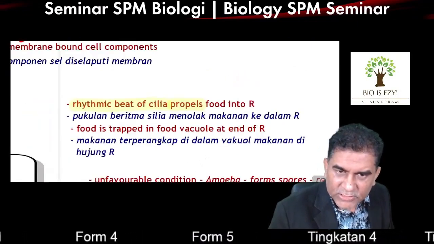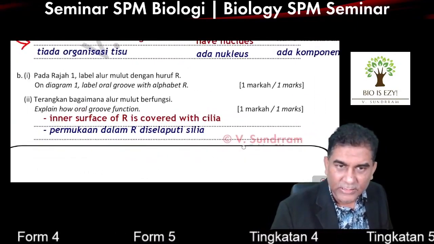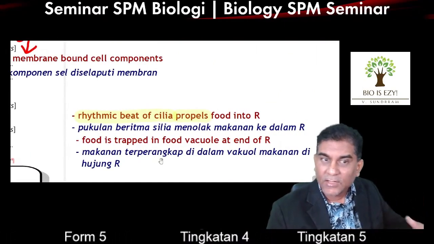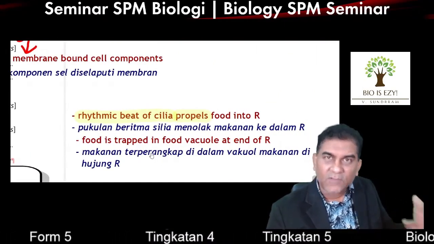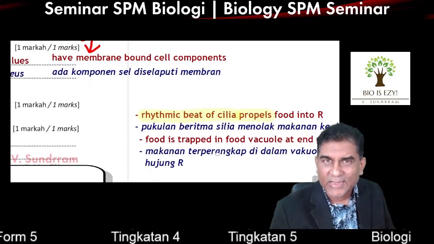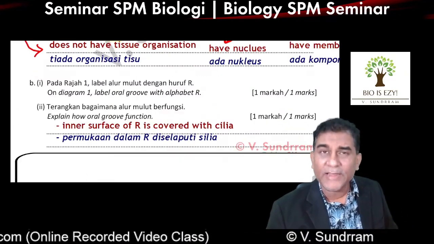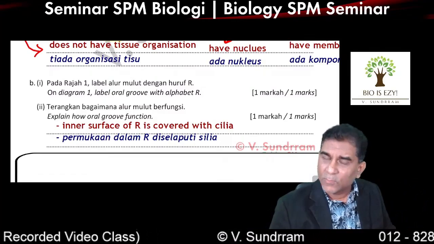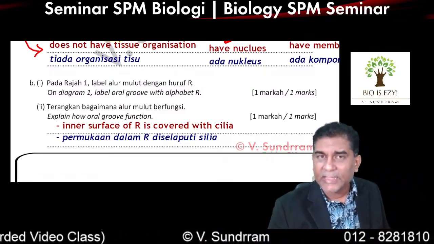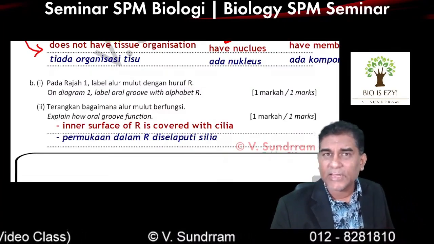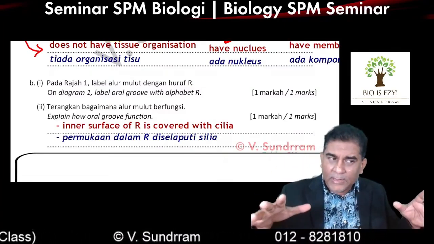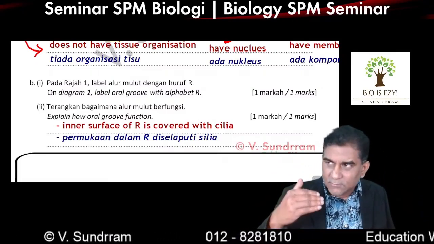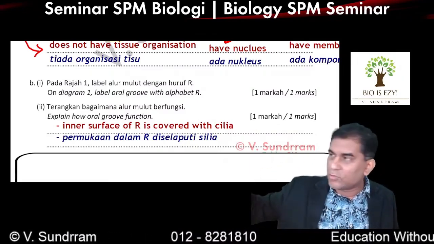But my question to you is, this answer that I'm giving you, inner surface is covered with cilia, rhythmic beat of cilia propels the food into the R, the food is trapped in food vacuole at the end of the R, where did I get all of these answers from? From the diagram. Most of it I got from the diagram. That is what's going to happen in the actual exam also. Most of the clues will be in the diagram. But the thing is, most students don't use the diagram because you're already mentally programmed. When you answer a question, you look at the question, you immediately think of what you read in your notes, in your textbook, whichever.